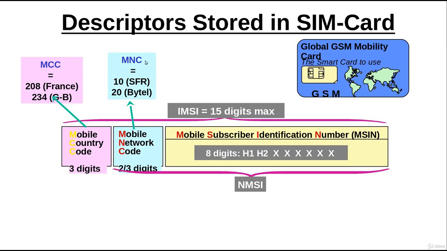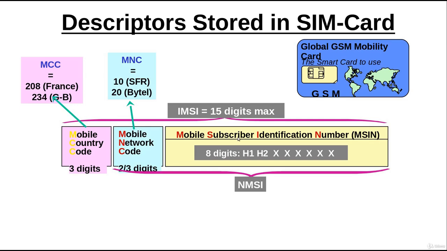And then you have the mobile network code. Like in France you have operators like SFR and Bouygues, so they are identified by the mobile network codes of 10 and 20 respectively. And then you have the mobile subscriber identification number, and this number is given by the operator whose SIM the subscriber has bought.